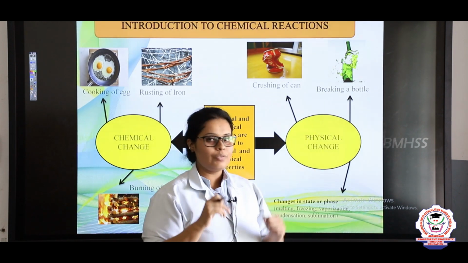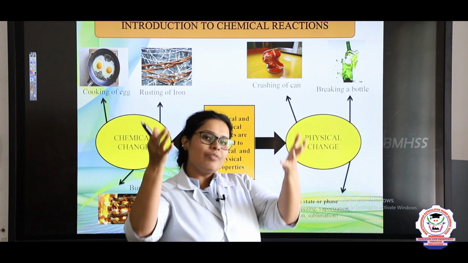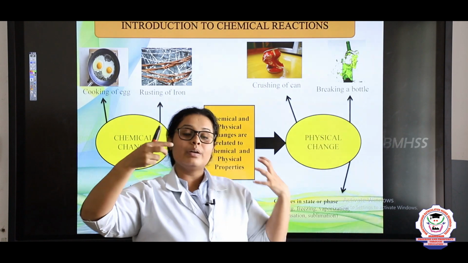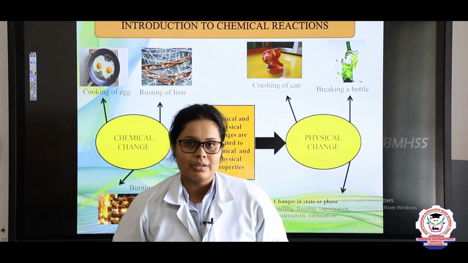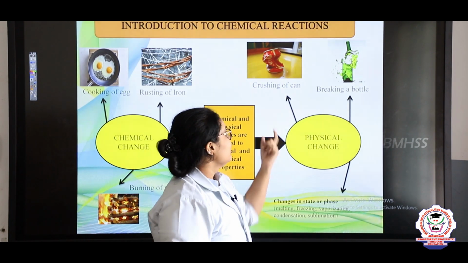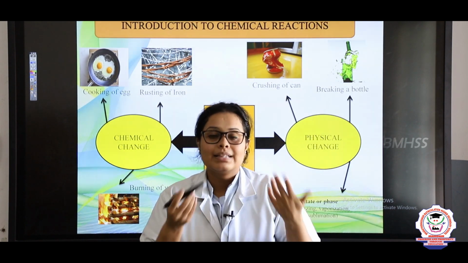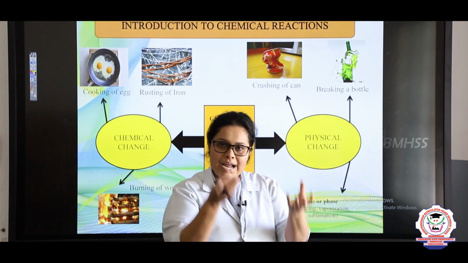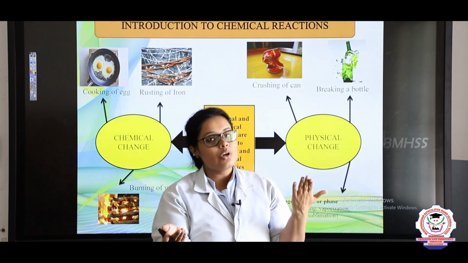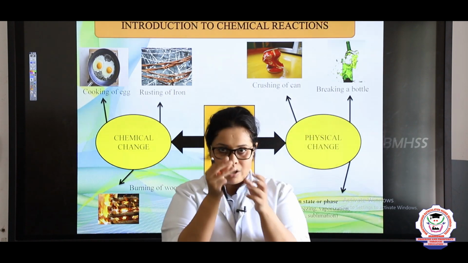So here we are going to see a few examples of physical changes. Crushing of a can. If you take a can and crush it, and then you use it again, it will still be a can, right? Only the shape changes. In the same way, breaking of a bottle. When a glass bottle is broken, the pieces will still remain that same glass. The composition is not changing. Only one thing is changing, that is the shape. It is becoming smaller, right?